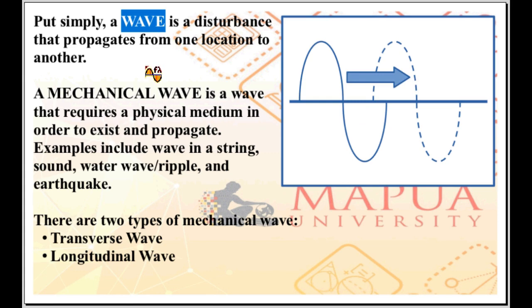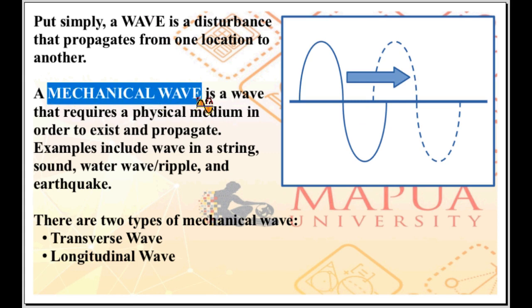There are different kinds of waves. One type of wave is the mechanical wave, a wave that requires a physical medium in order to exist and propagate. Without this physical medium, you don't have the mechanical wave. Examples include a wave in a string, a wave traveling through a string. Without the string, the physical medium, you don't have a wave in a string.